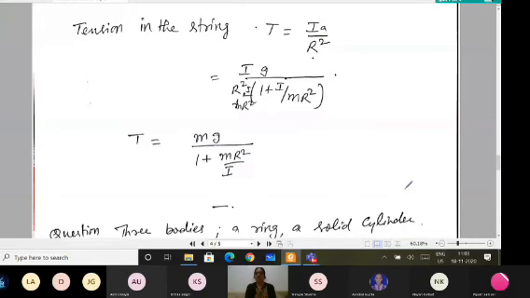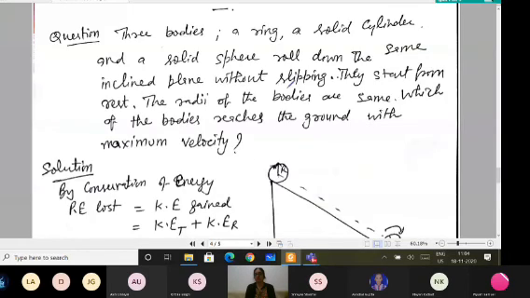I'm reading the question for you. Question says, three bodies, a ring, a solid cylinder and a solid sphere, roll down the same inclined plane without slipping. They start from rest. The radii of the bodies are the same. Which body reaches the ground with maximum velocity? This is the question.